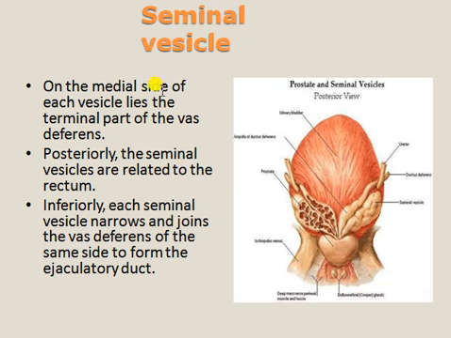On the medial side of each vesicle lies the terminal part of the vas deferens. Posteriorly the seminal vesicles are related to the rectum, which lies at the back. Inferiorly each seminal vesicle is narrow and joins the vas deferens of the same side to form the ejaculatory duct, finally from the prostate gland.